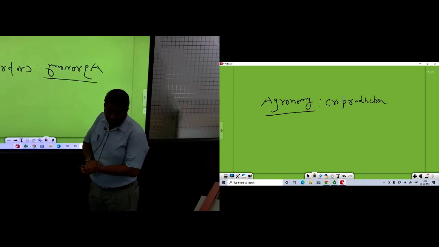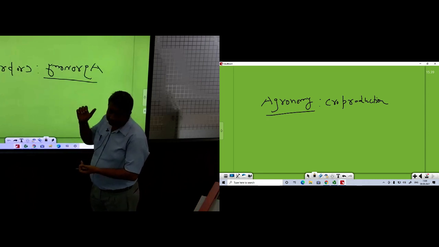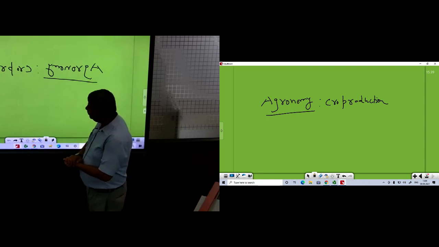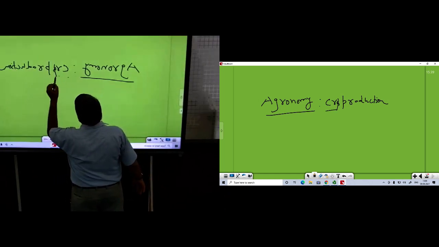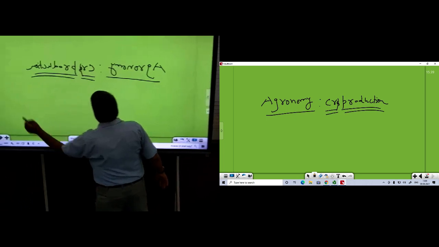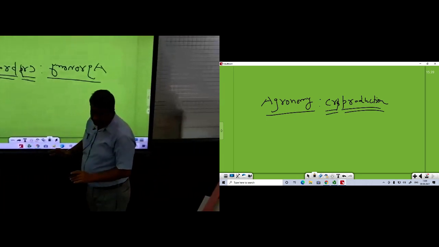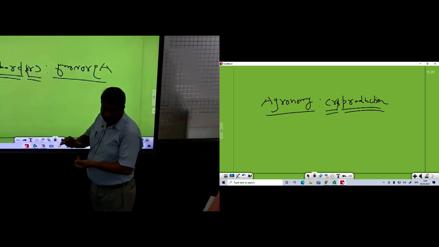It is related with how to grow, where to grow, when to grow, how much to grow. All these aspects are covered under agronomy. But the basic theme is crop production, so all the activities are aimed at higher crop productivity.